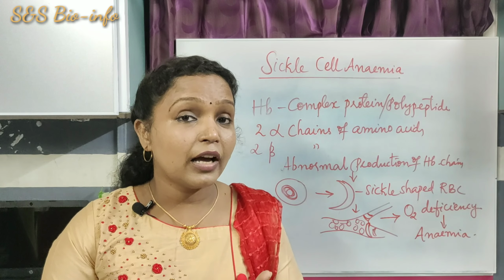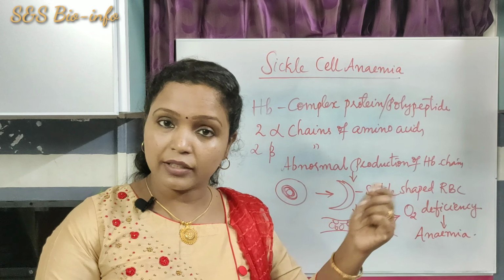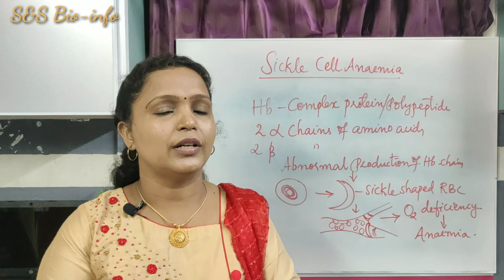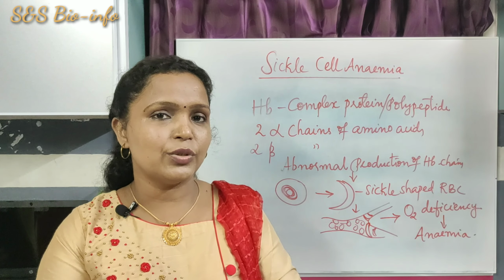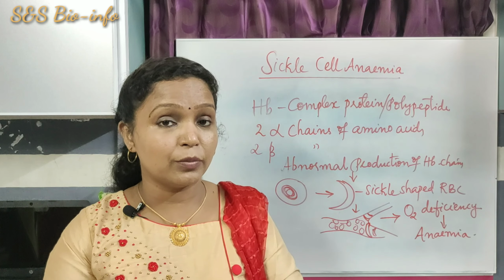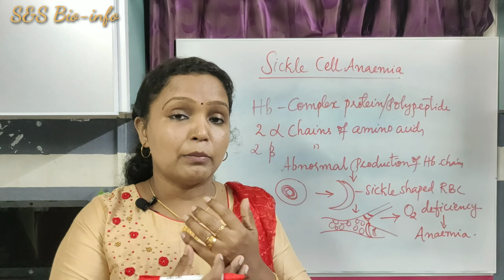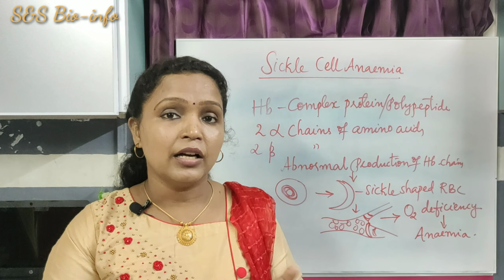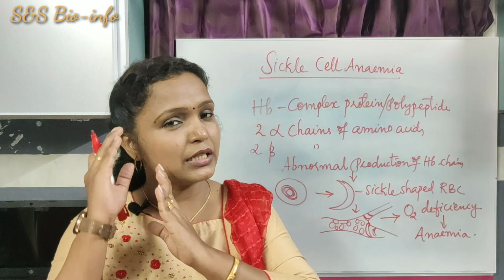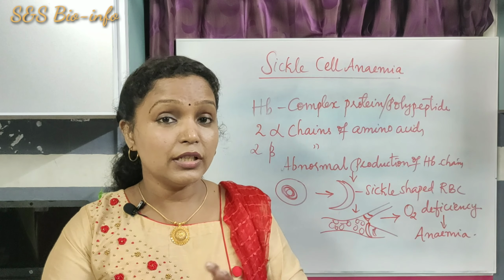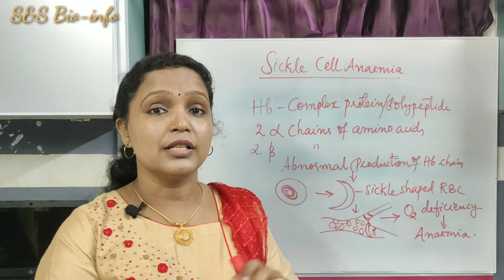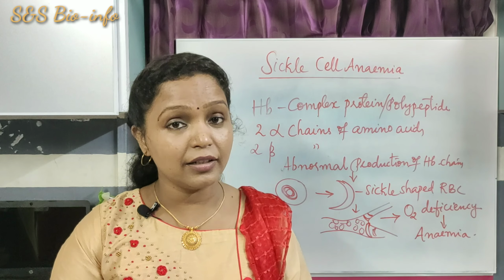What will happen if there is deficiency of oxygen in the vital organs? It leads to anemic condition. So it leads to tiredness or weakness of the body, pale skin, muscle cramps or fatigue, headache, dizziness, and so on. These are certain symptoms of this sickle cell anemic condition.